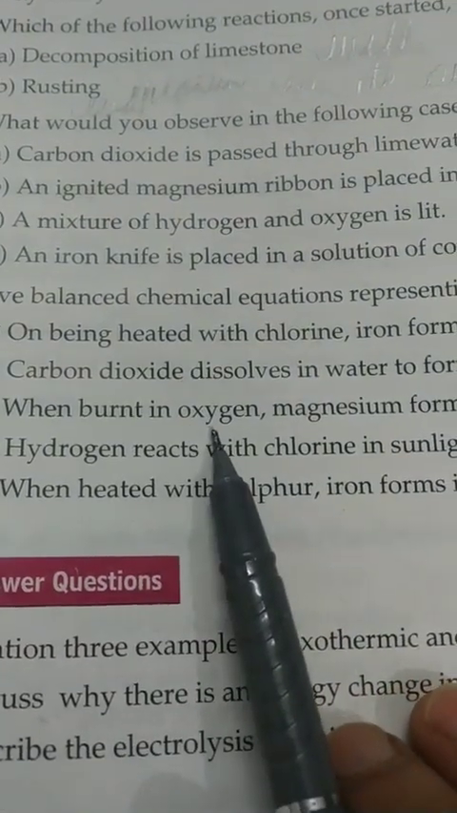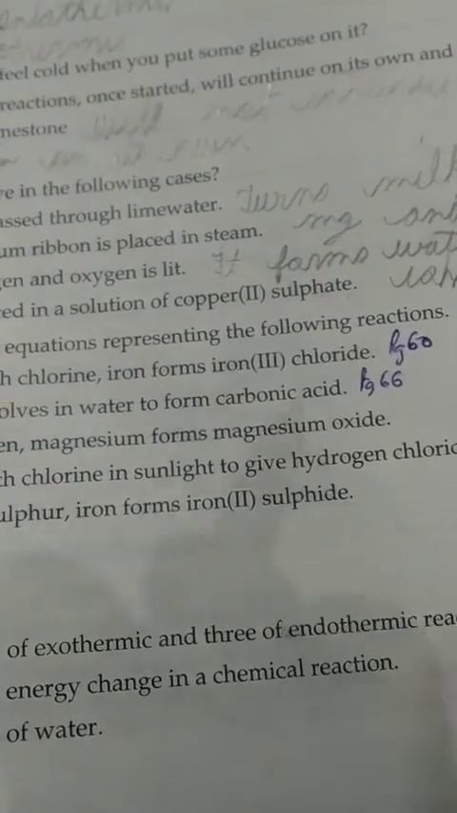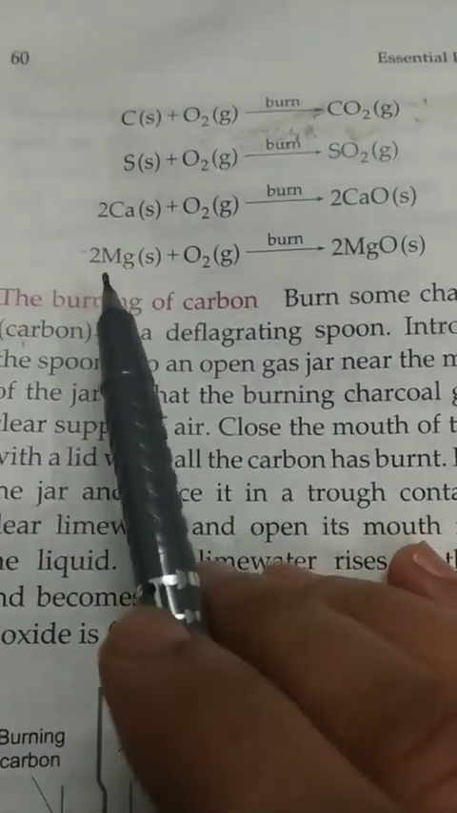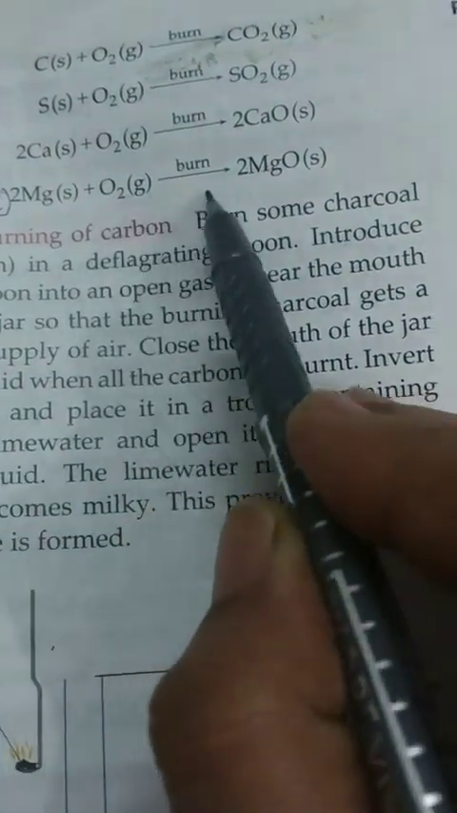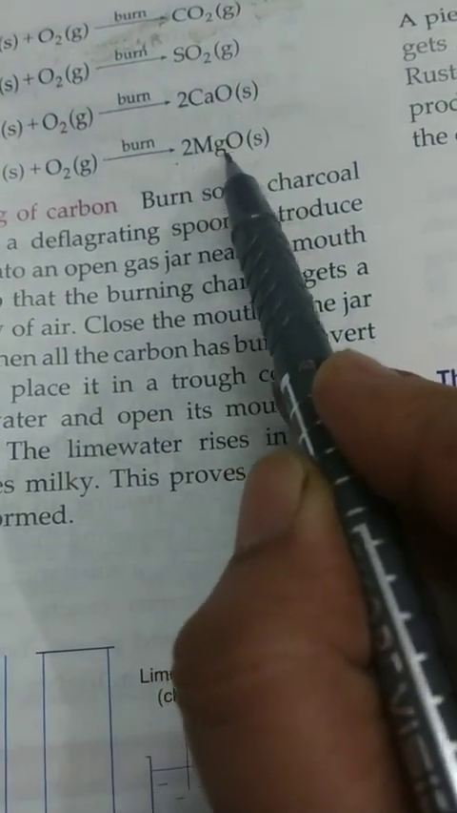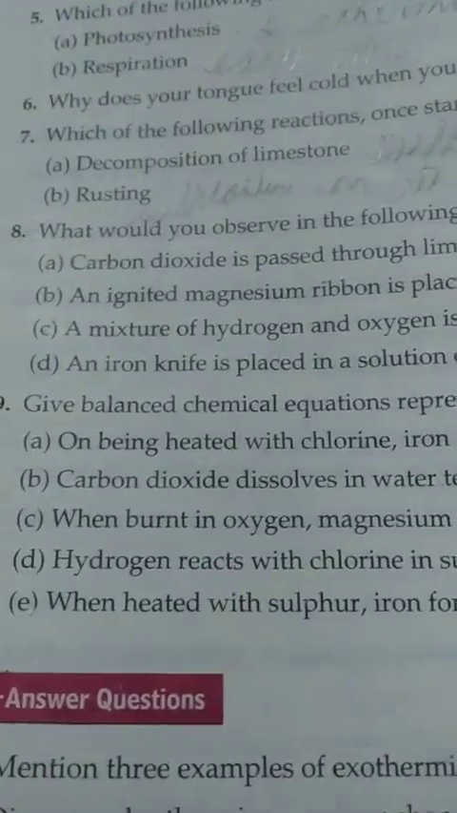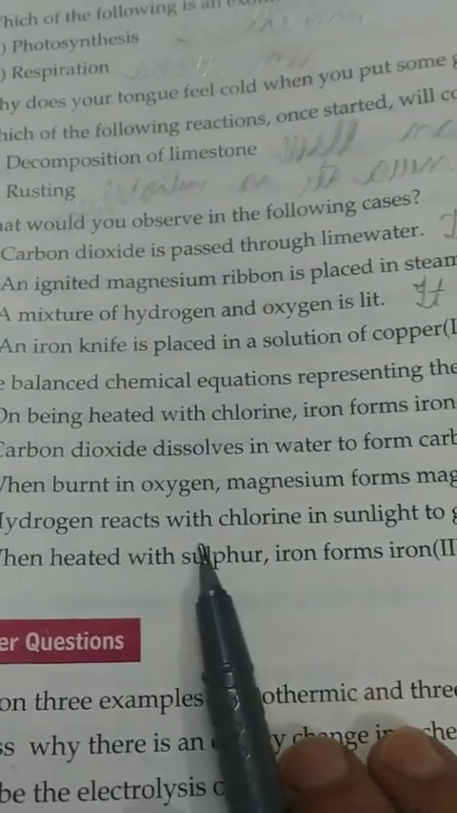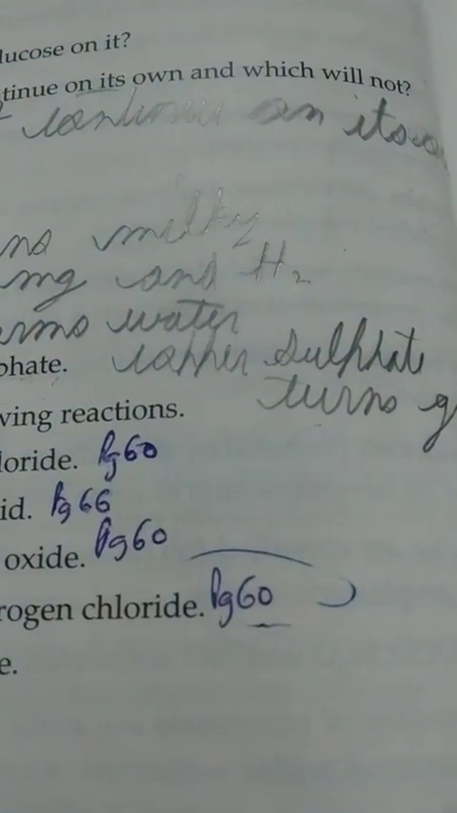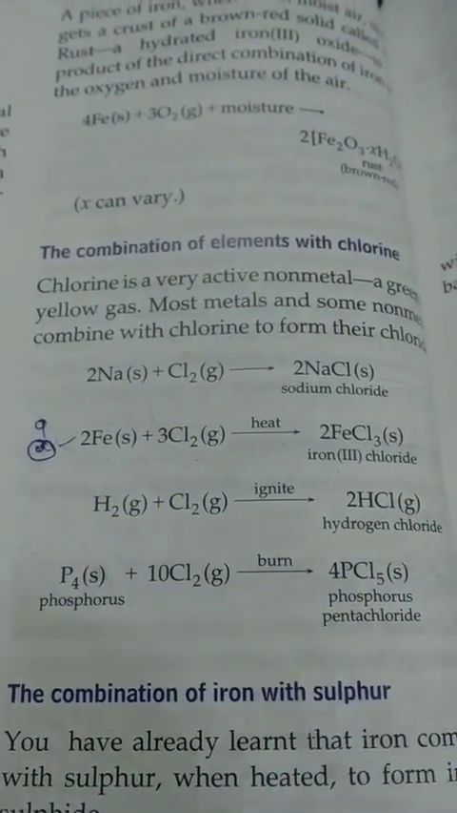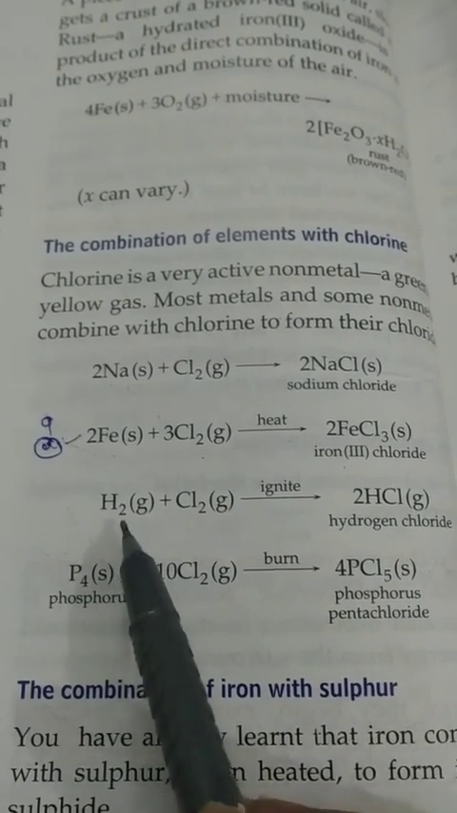C. When burnt in oxygen, magnesium forms magnesium oxide. Page number 60, in the starting fourth reaction, 2 Mg plus O2 burning forms 2 MgO. D part, hydrogen reacts with chlorine in sunlight to give hydrogen chloride. Page number 60, combination of element with chlorine.